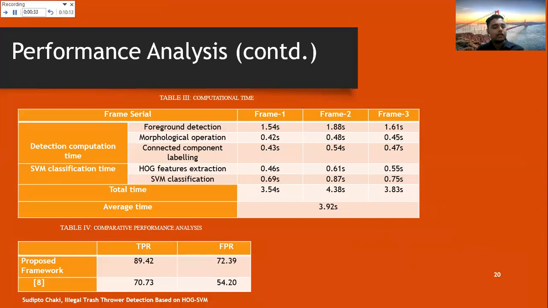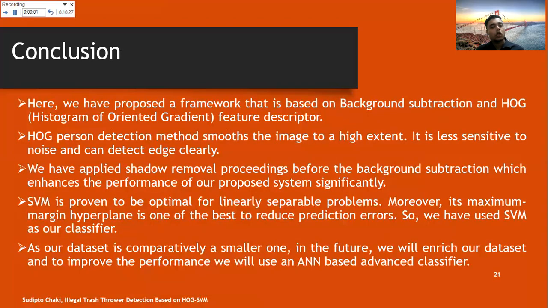And we have compared our work with the proposed work in reference 8, and we have outperformed it to a higher extent. So here is our conclusion part. We have proposed a framework that is based on background subtraction and the HOG feature descriptor. The HOG feature descriptor effectively detects humans and smooths the image to a higher extent. That is why we have used HOG as our feature descriptor.